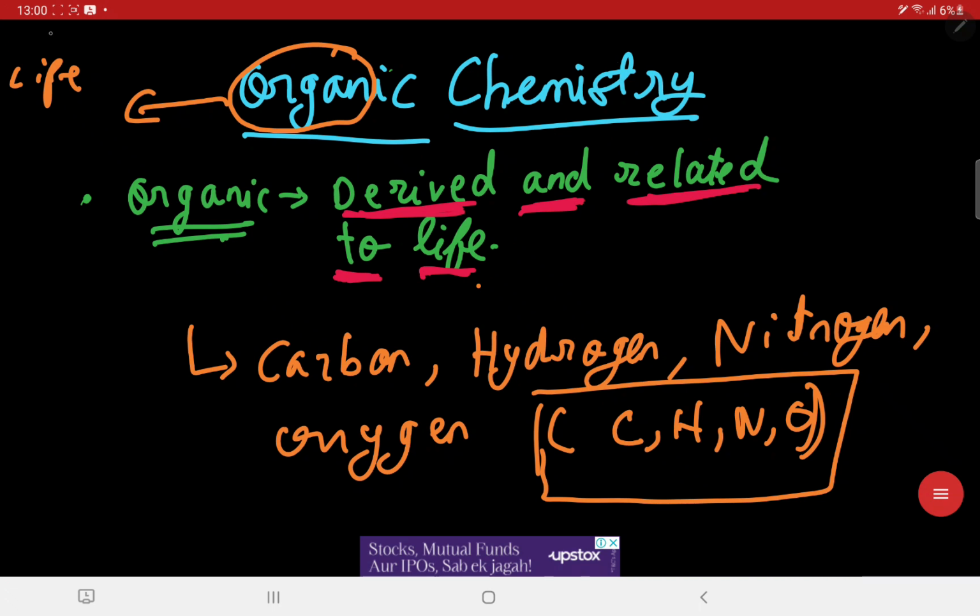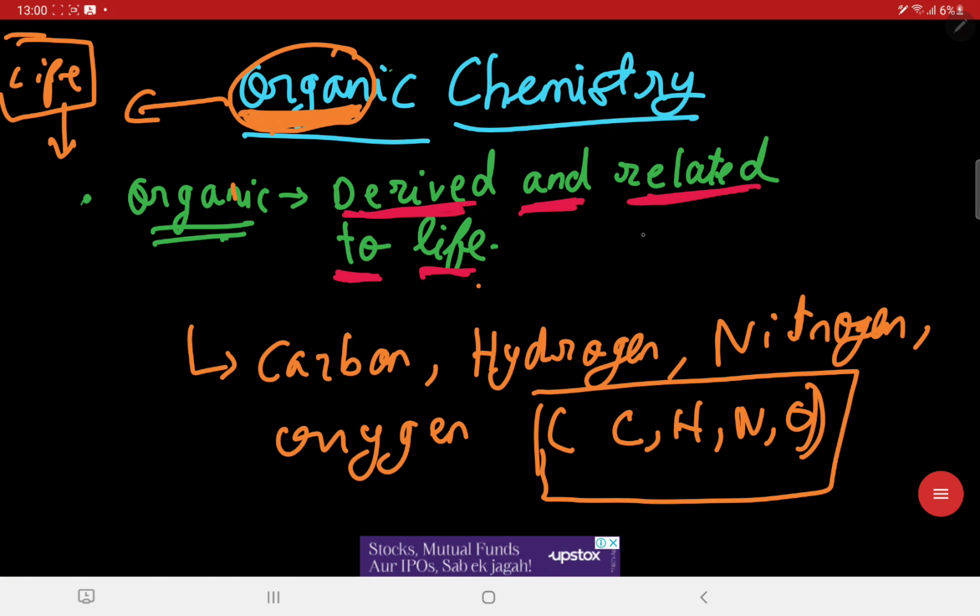Now let us first move to the basics. What is organic chemistry? As you can see, the word organic has the word organ in it. Organ is related to life, or that which is living. Life means plants, animals, fungi, bacteria, and all the living creatures that exist, and they are made up of organic compounds such as proteins, carbohydrates, and all of those. So these are the primordial stuff that all living beings should have.